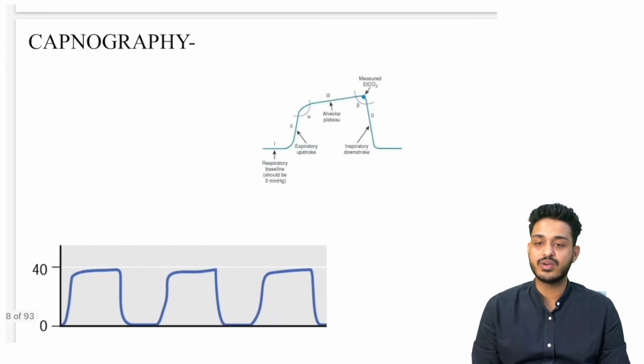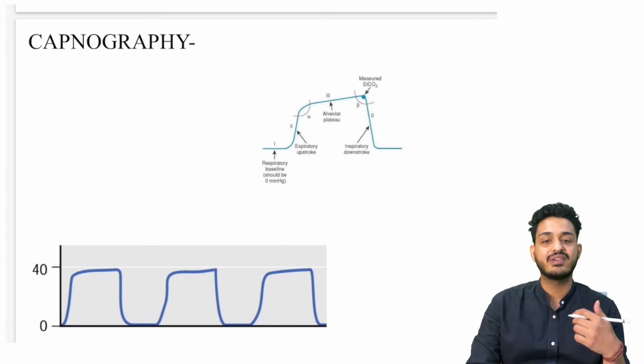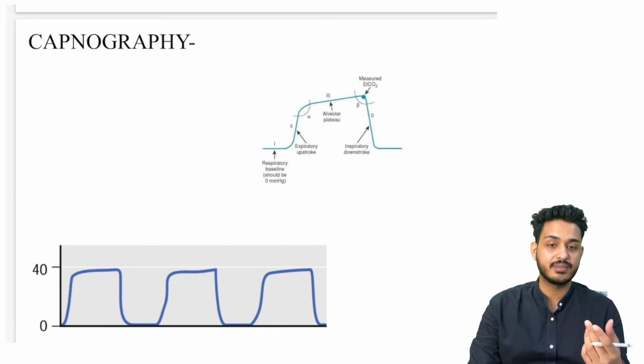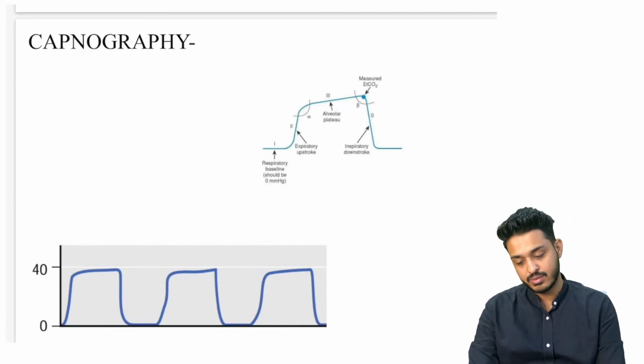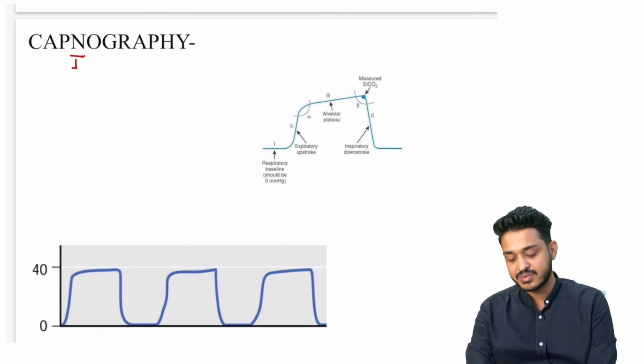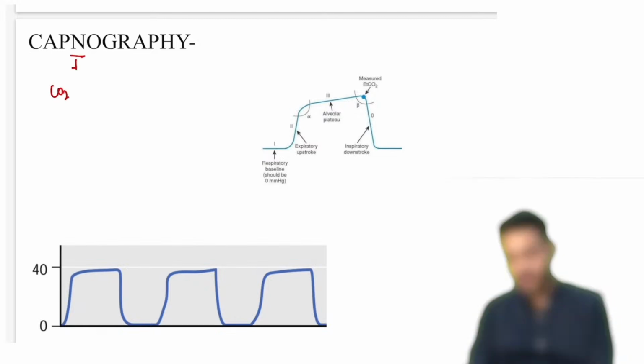So now let's try to understand what are the different capnographic graphs that you are having. They can be asked in your examination, so let's look at them. Capno means CO2 and graphy means we are going to see the graphs. So we will look at the graphs of expired CO2, right?